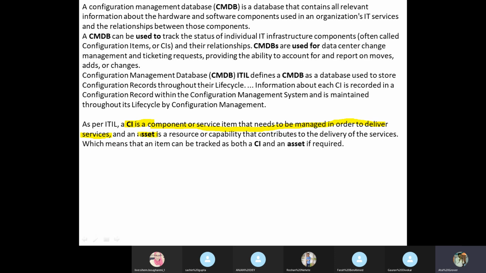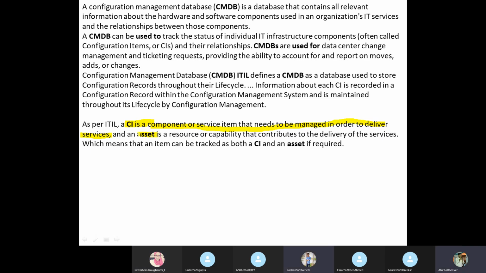Yes, Farah, you are saying something. I said that software and hardware are CIs, and an asset is everything valuable, like desks, chairs, and everything that we are using in our environment, to be tracked and managed as well. Okay, fine. Okay, what do you think, Roshan? What is an asset?